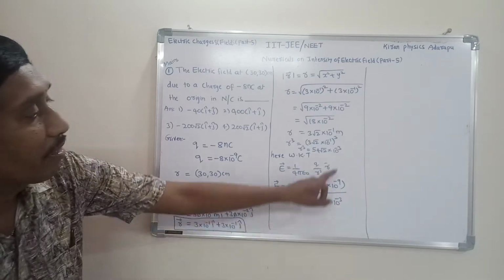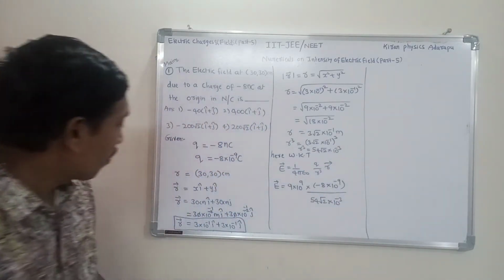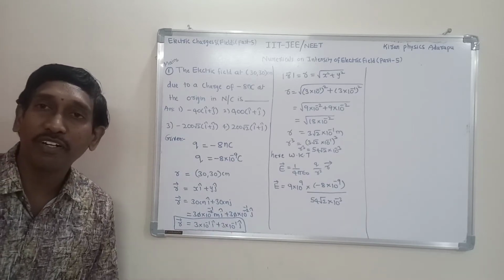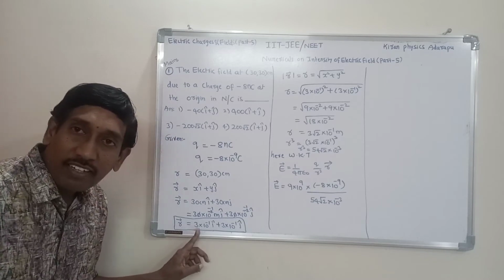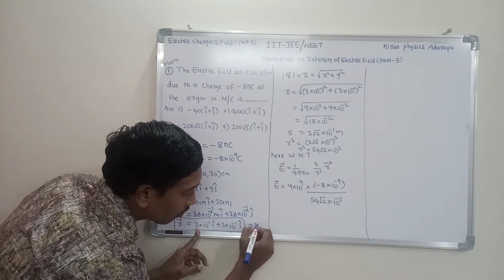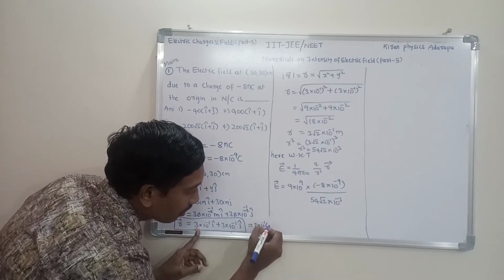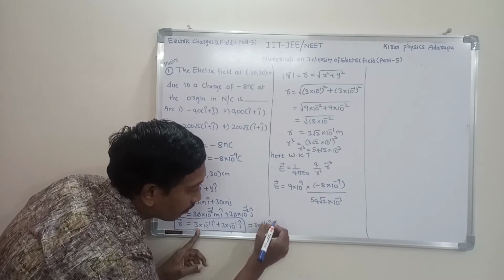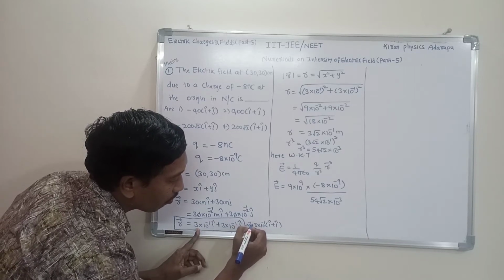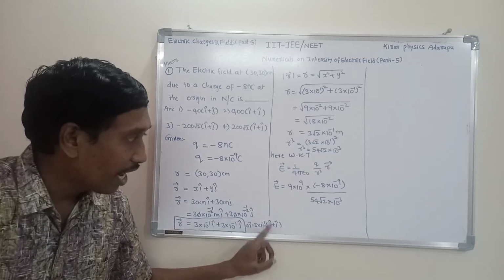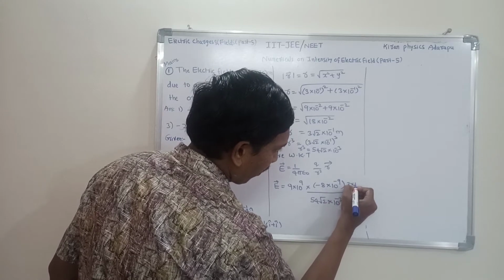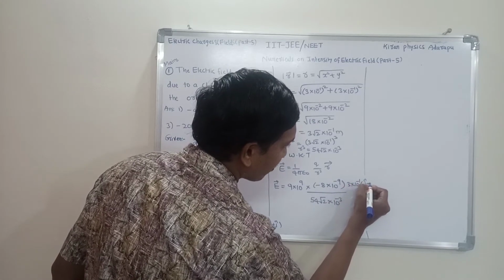Now we need r bar. R bar is equal to 3 into 10 power minus 1 into i cap plus 3 into 10 power minus 1 into j cap. What is the common factor here? 3 into 10 power minus 1 is taken common. So r bar is equal to 3 into 10 power minus 1 into i cap plus j cap. Substitute in the formula.